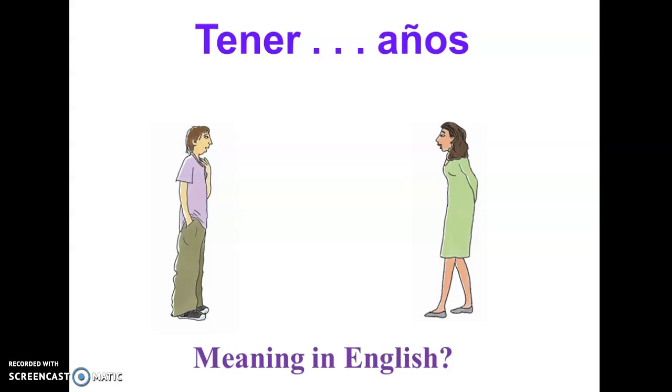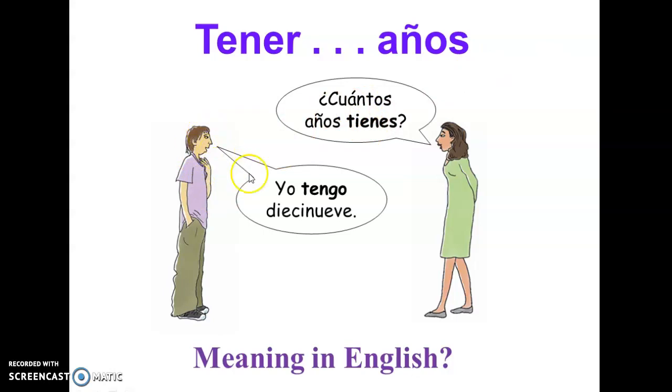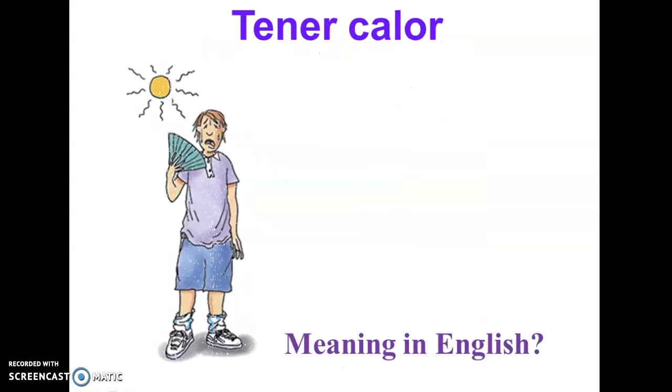In Spanish, we're going to use the verb tener. So, ¿cuántos años tienes? And then, yo tengo 19. So she's asking, how old are you? And he's answering, I am 19. Tengo 19. We always use the verb tener with age.